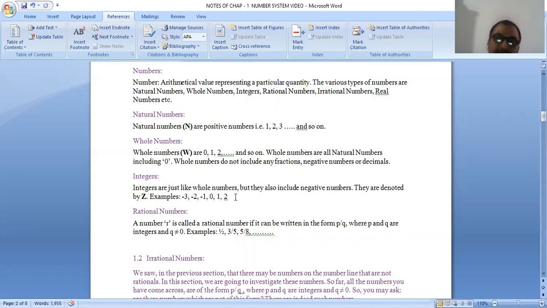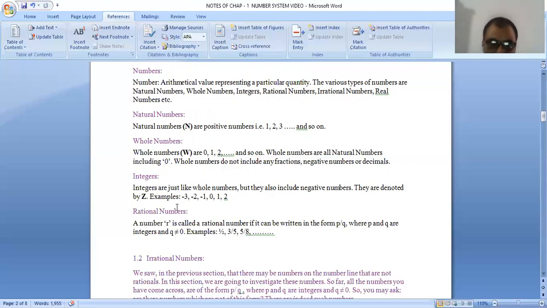There are 3 types of integers: positive integers, negative integers, and the 0 integer. 0 is neither positive nor negative; 0 is an integer only.